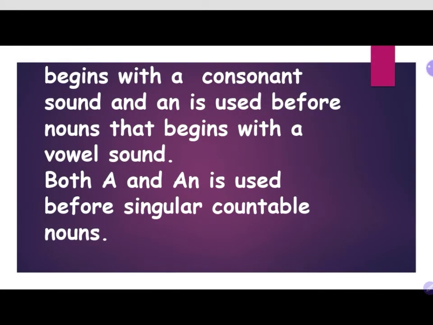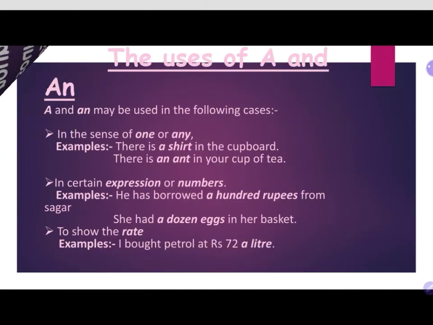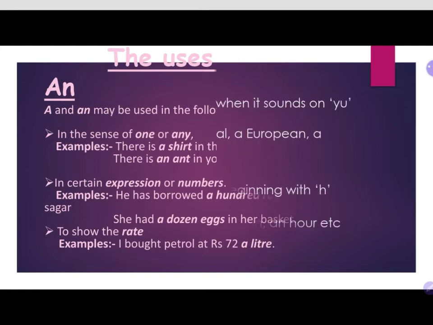A is used before nouns that begin with a consonant sound. We know that. And an is used before nouns that begin with a vowel sound. Both a and an are used before singular and countable nouns. We have also seen the uses of a and an. A and an may be used in the following cases. In the sense of one or any, we have used a or an. In certain expressions of number, we have used a or an. To show the rate also, we have used a.